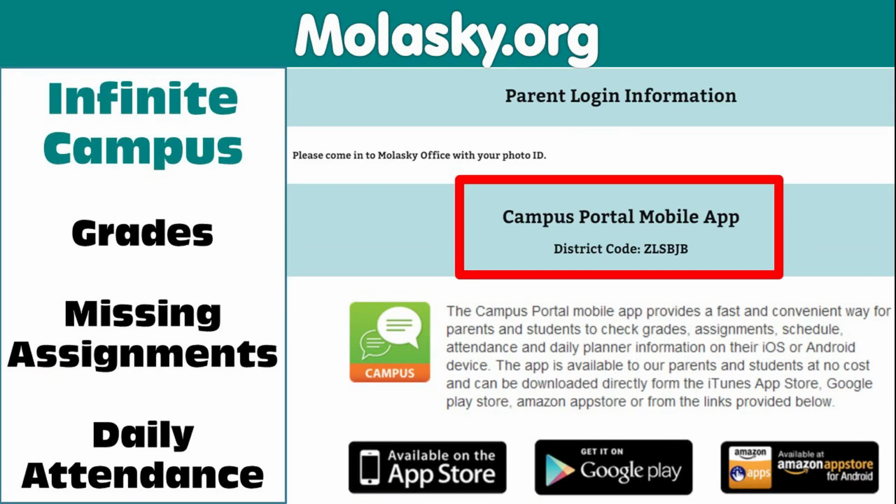Did you know you could add the Infinite Campus app to your smartphone? Infinite Campus allows you to check your child's attendance and grades at any time right from your phone or computer. Go to the Academics tab, then Infinite Campus page to find all the information and CCSD district code for your phone. If you don't know your username and password for Infinite Campus, you can come to the Mulaski offices during school hours and we can help you.